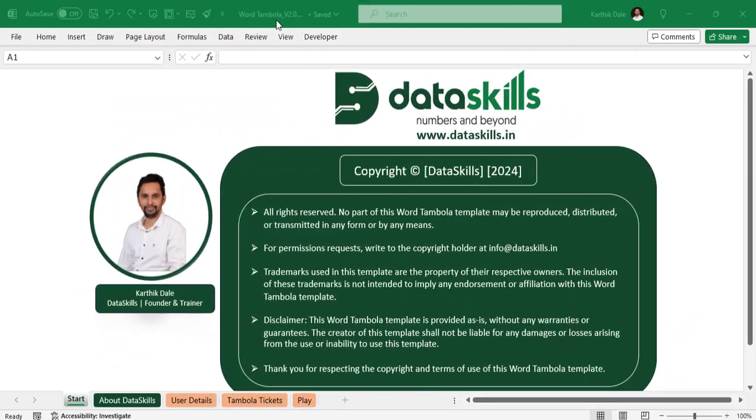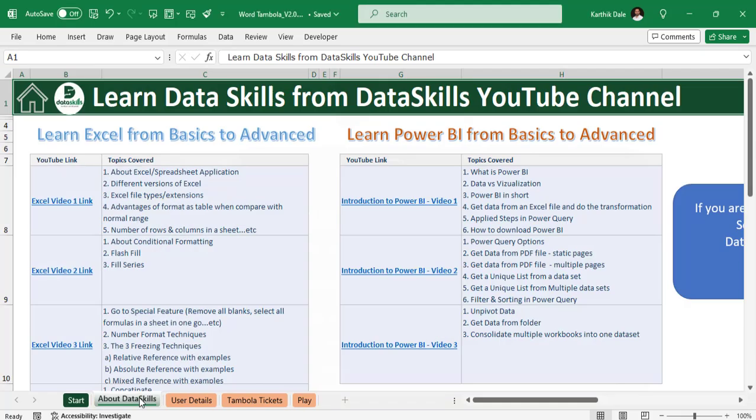Let me walk you through what makes this Word Tambola game so special. First off, the template is fully customizable. Whether you are playing with family, friends or colleagues, you will never run out of fun. Let me demonstrate how this template works. Once you open this workbook, Word Tambola 2.0 template, it will show all these 5 sheets. First sheet is all about copyright, about this template, and about DataSkills. You will find about DataSkills, some videos, Power BI, Excel, and many other things. You can find it here.